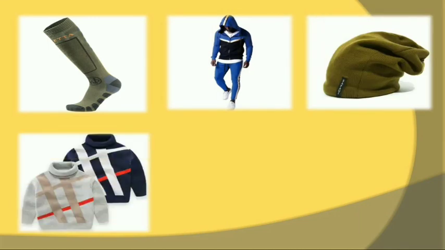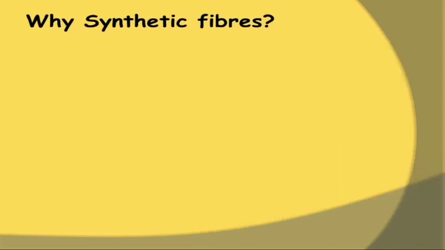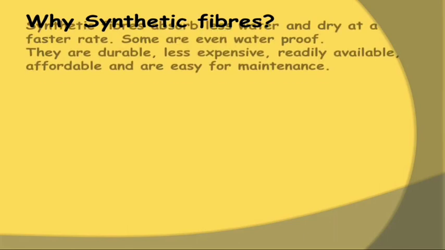And these are some of the things that are made from acrylic: socks, sportswear, fleece, sweaters, awnings. And so why are we always choosing synthetic fibers?